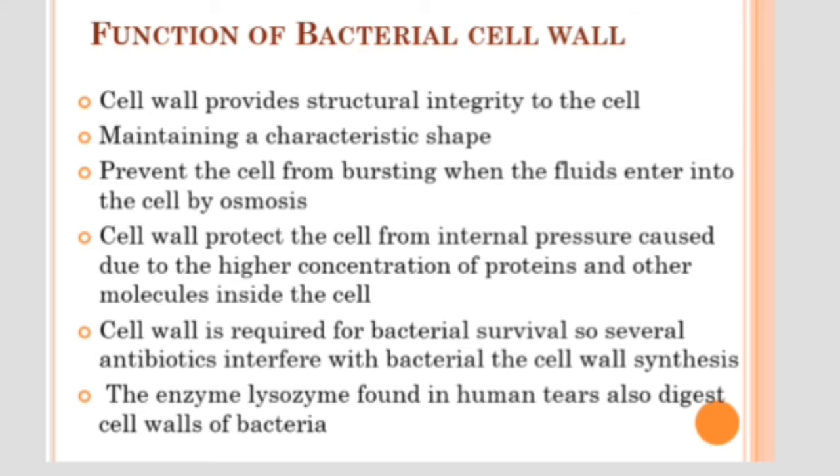So the internal concentration and pressure are very high compared to the external environment. The cell wall protects bacteria from this internal pressure, so the cell wall is a must for bacterial survival.